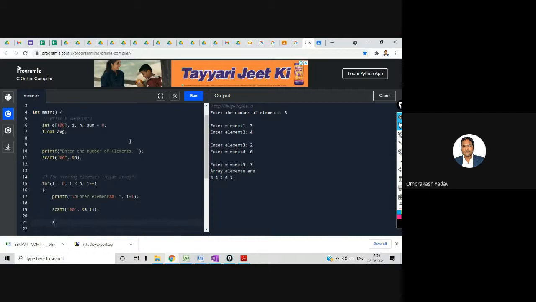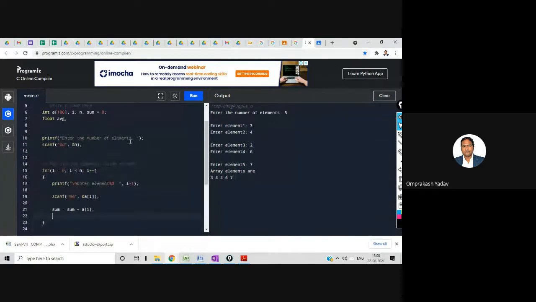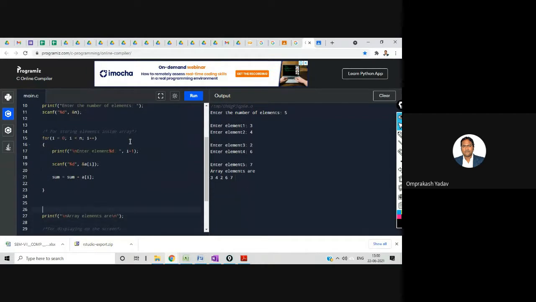So I'm saying sum is equal to sum plus a of i, where sum is initialized to 0. So the moment any new element comes, at the same time I will also add it to my sum variable, right? So the summation I have done very quietly during the entering of the elements only. And what I need to do, I need to find out the average. So after the scanning of all the elements, I'll do what?